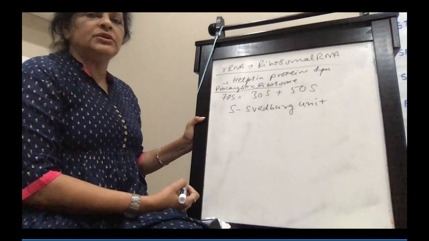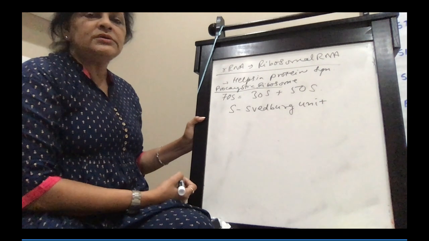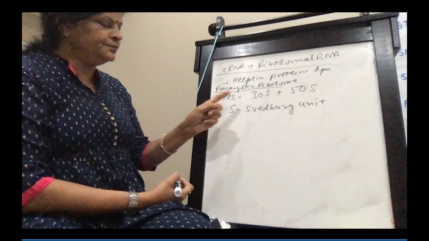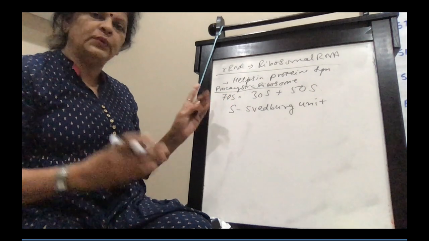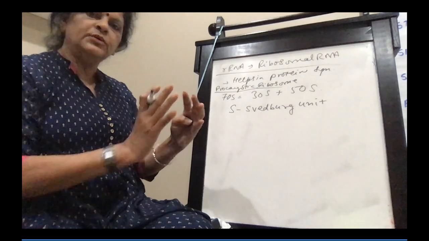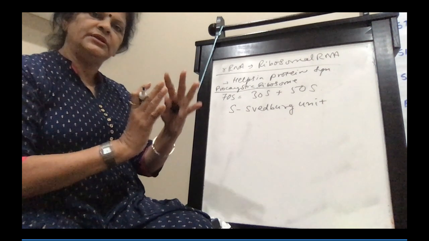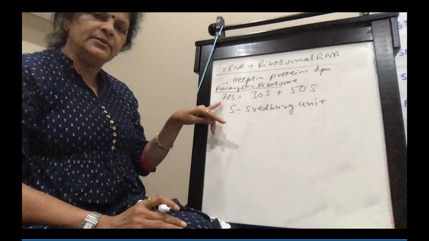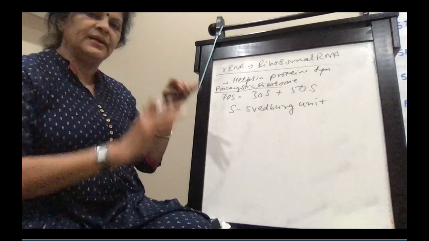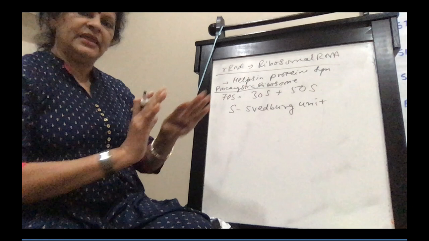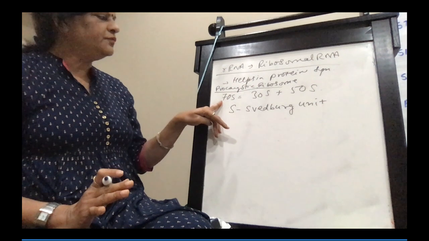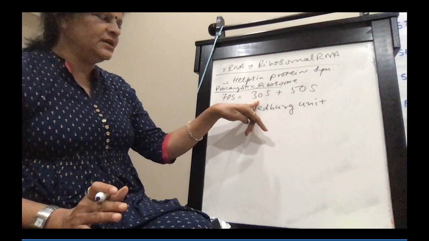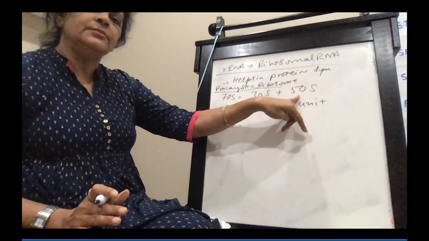So when the larger subunit and smaller subunit are together, the sedimentation constant of the unit becomes lesser than when they are separate. So 70S is smaller subunit of 30S and larger subunit of 50S.